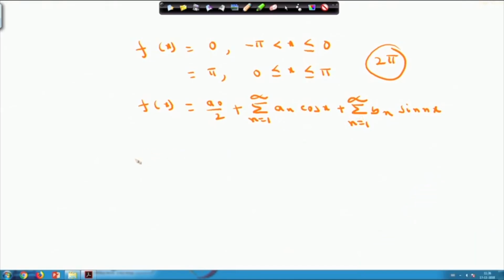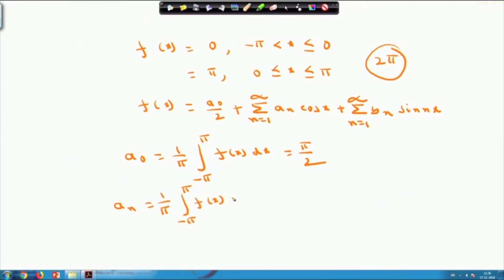To find the value of a naught, you know the formula, that is 1 by pi, limit from minus pi to pi f x dx. If you evaluate the limit, you will obtain this as pi by 2. Your a n will be equal to 1 by pi, minus pi to pi f x into cos n x dx.